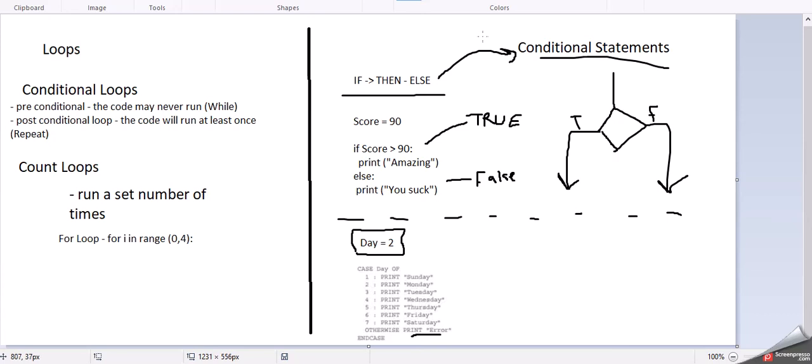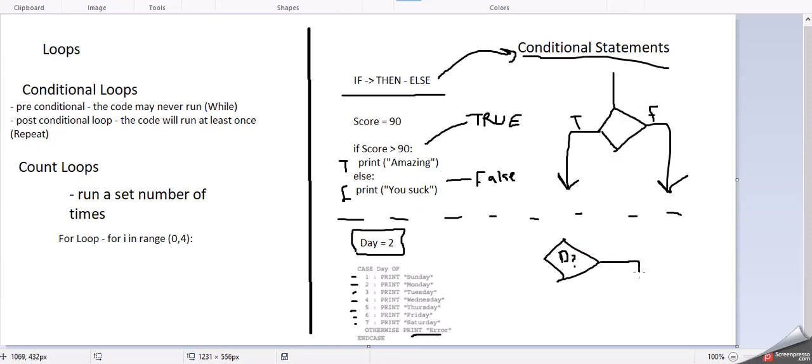This is also a conditional statement, but there are multiple results. So it could do that, it could do that, it could do that, and so on. An if statement is either going to be true or false. But for a case statement, let's imagine we had a diamond, and we had what is the day? What do we type in for day?